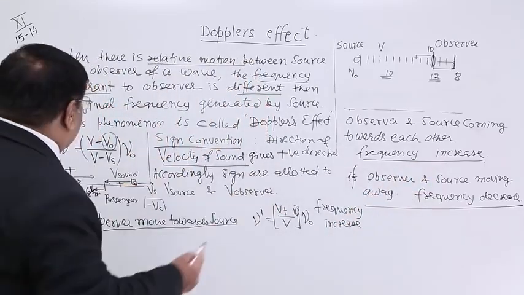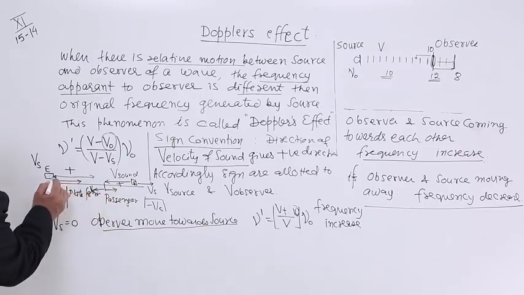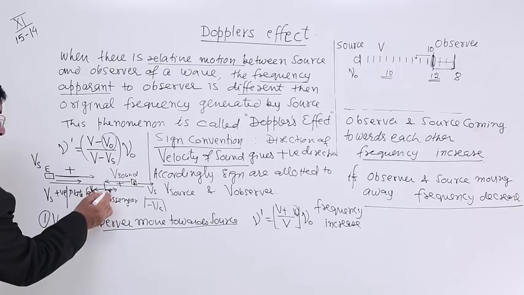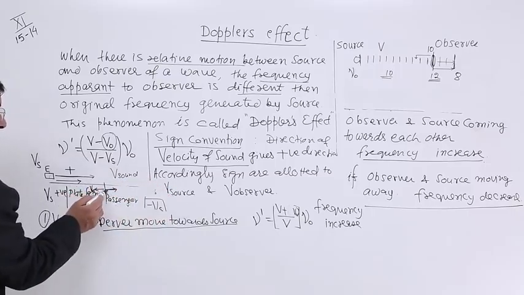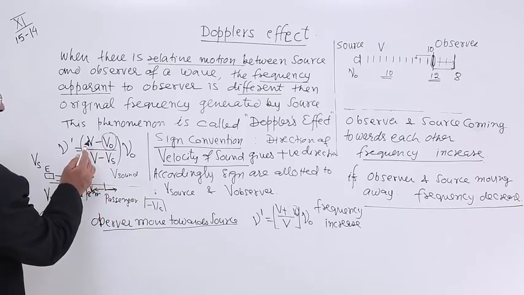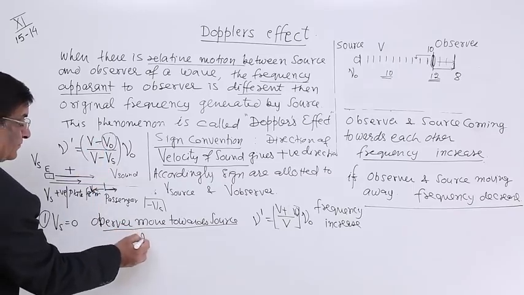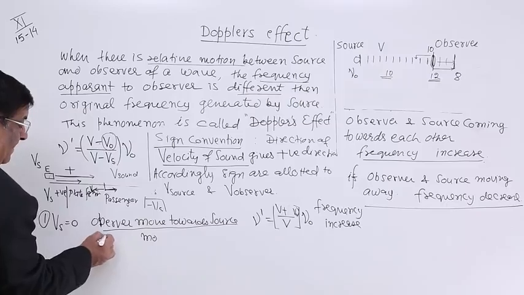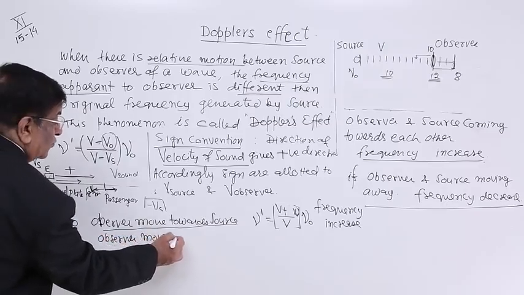And if he is moving away, suppose he is going this way, then the sound is here, he is also going there, so this will have a positive sign. So here we have V minus VO. The observer moves away.